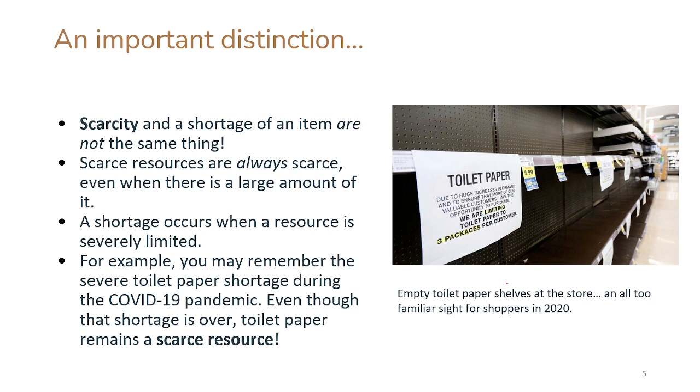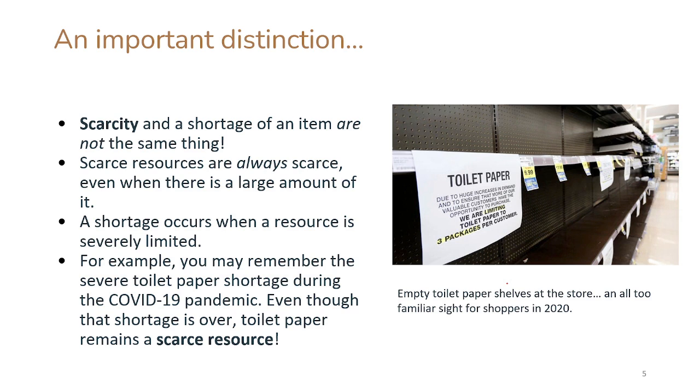This is something we'll talk about later, but the demand for toilet paper grew very quickly, and many grocery stores were out of toilet paper. So there was a shortage. Scarcity is not the same thing as a shortage. Scarce resources are always scarce, and sometimes for a scarce resource, there might be large amounts of it, more than we know what to do with.